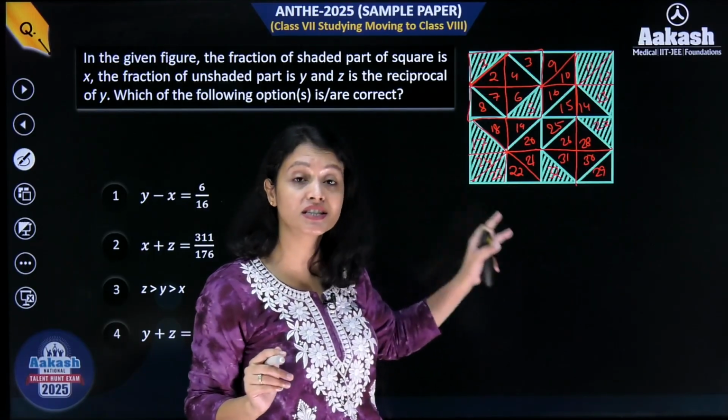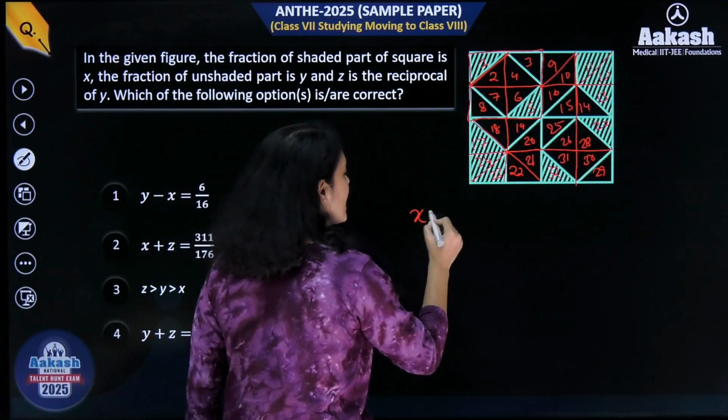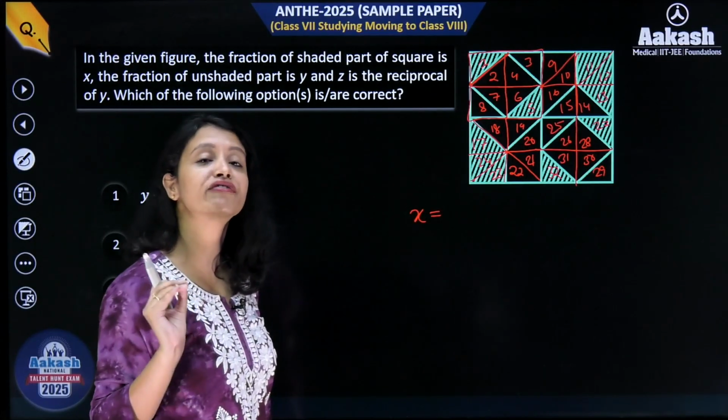So this figure has been distributed into 32 equal parts. ठीक है, अब जल्दी जल्दी x, y and z निकालते हैं. तो x is what everyone? x is equals to the fraction of shaded part.